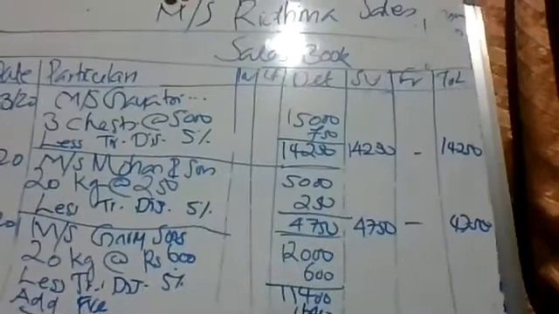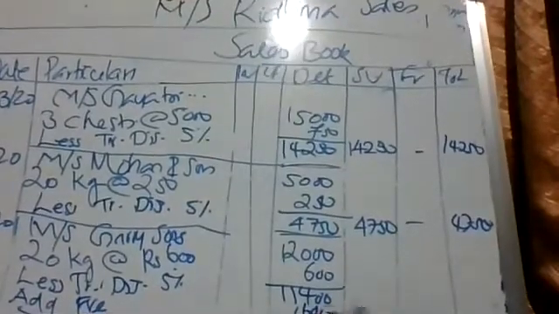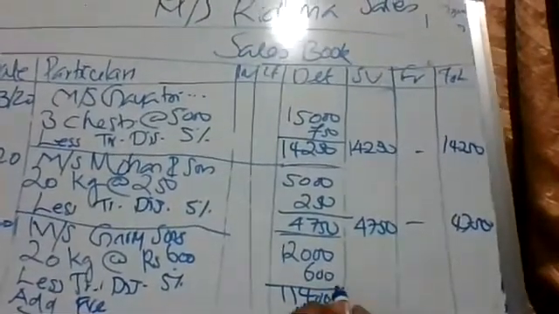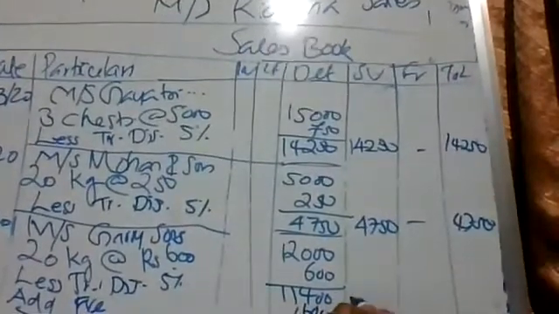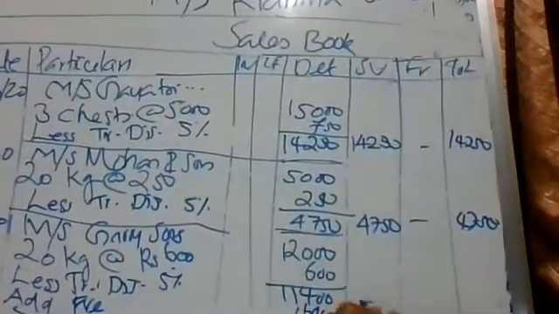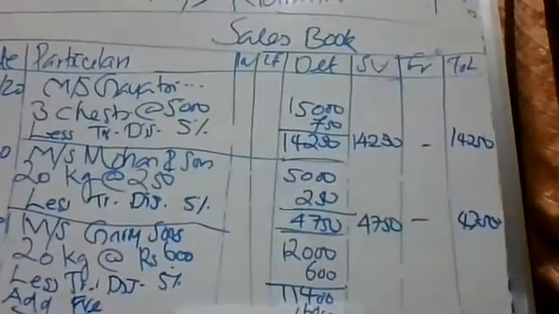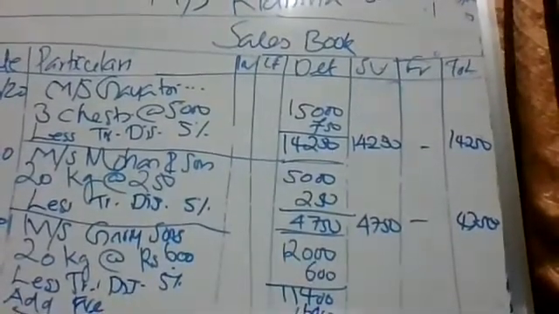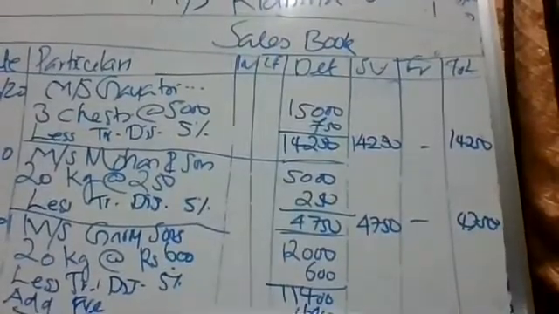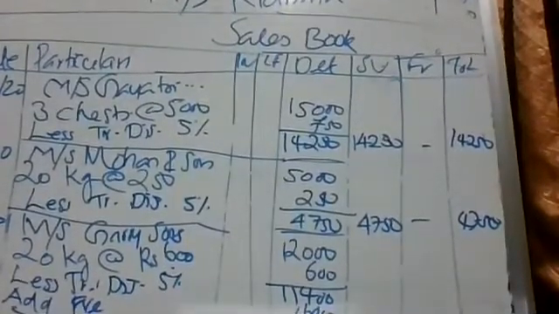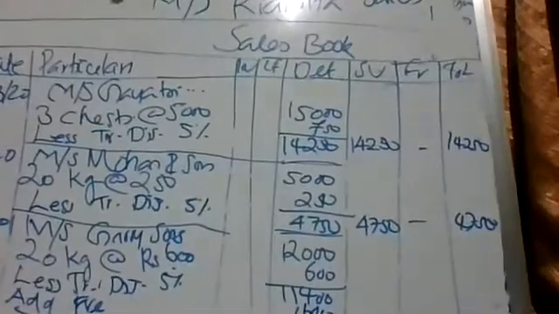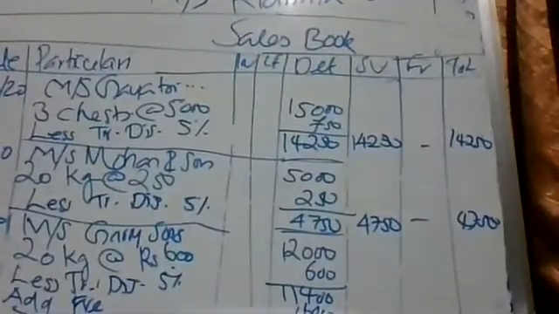Here related to goods 11,400, related to expense, that is freight charge 1,600, total 13,000.